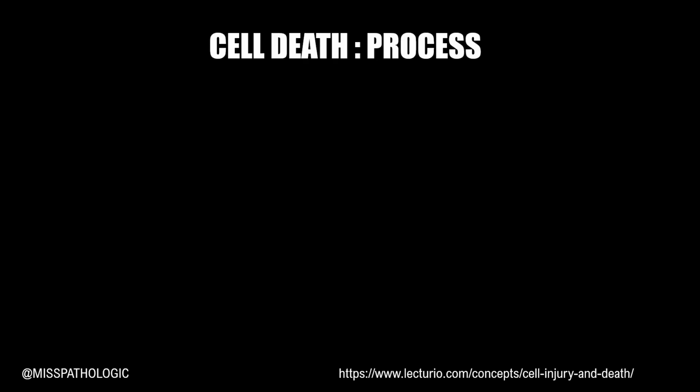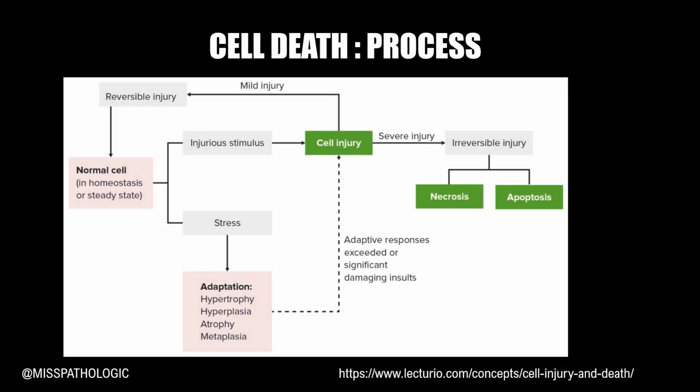So before we move on to understanding what is necrosis, let's try to understand what cell injury is as a process. I'll explain this flowchart like a story. Here we have a gentleman called Mr. Cell who's peacefully meditating, and he calls this his homeostatic or steady state. But there are certain offending agents, called injurious stimuli, who try to disrupt this peaceful state by either causing cell injury or by giving Mr. Cell a lot of stress.